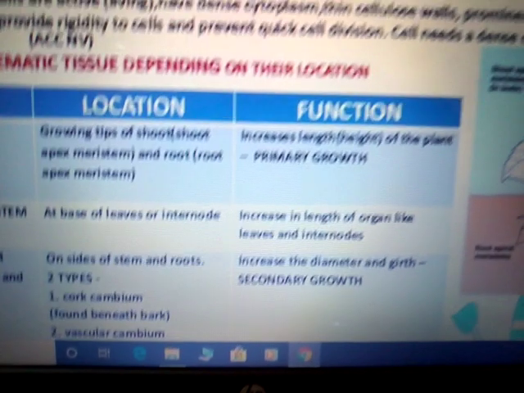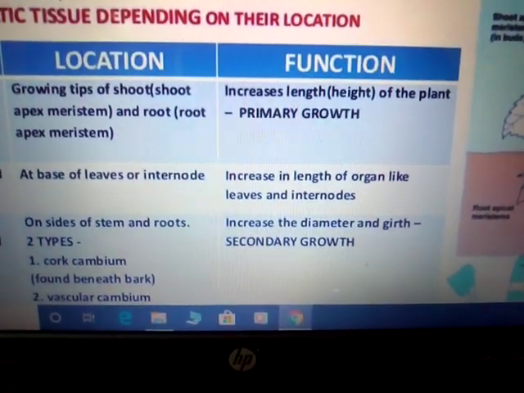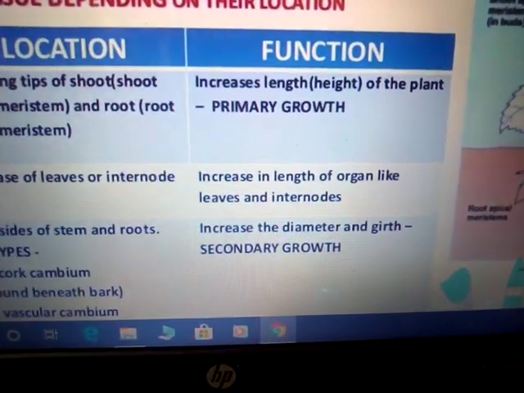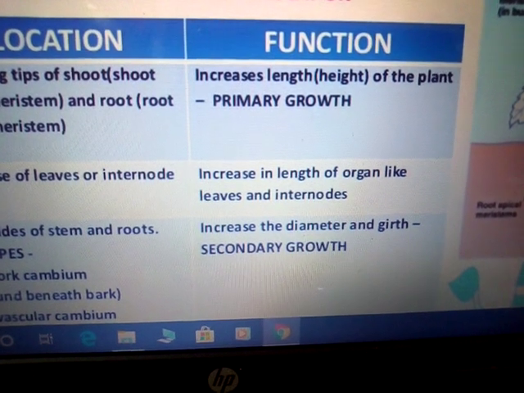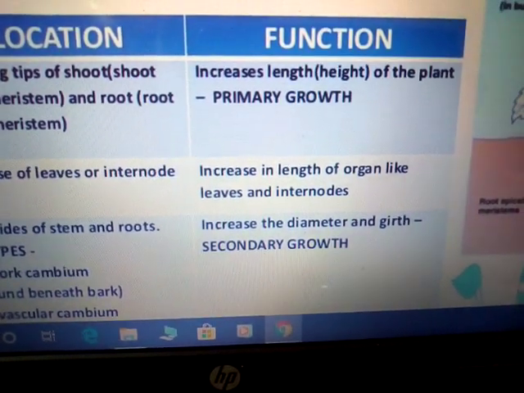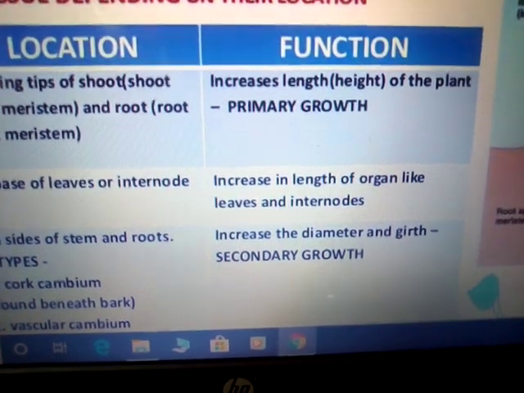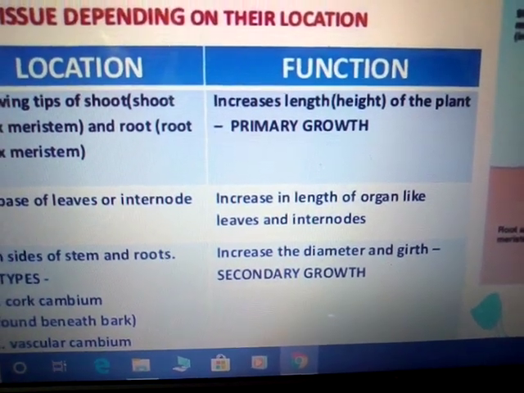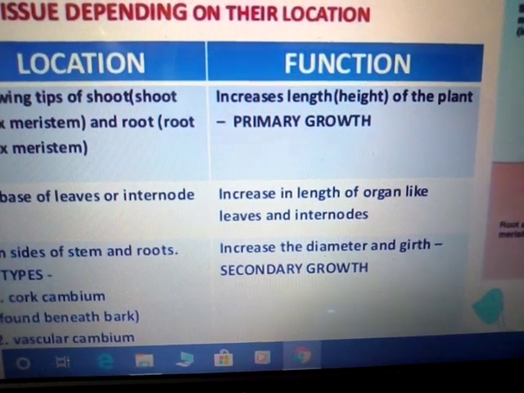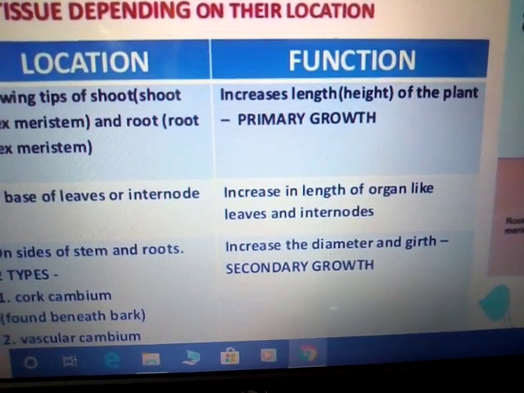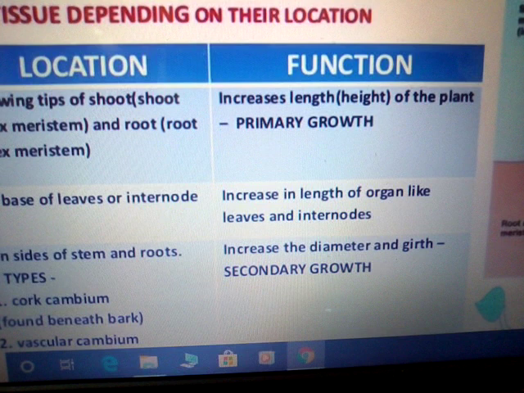Now come to the function of this meristematic tissue. The apical meristematic tissue increases the length or height of the plant. Since it is present in the tip of the plant, that is root tip and shoot tip, it helps to increase the height of the plant, means it helps in primary growth.